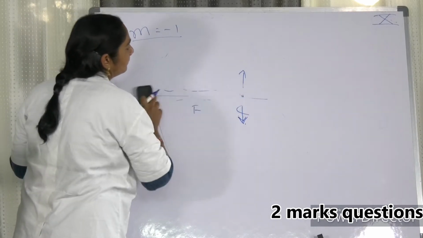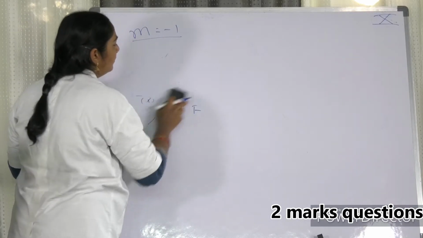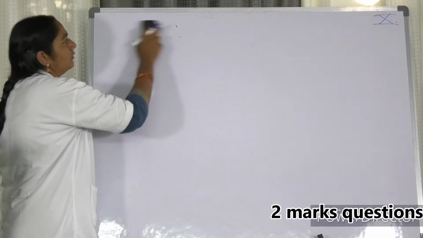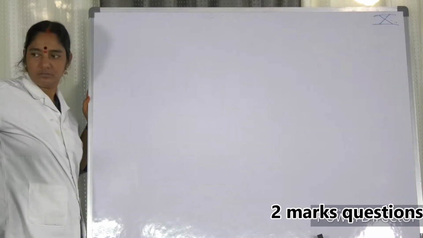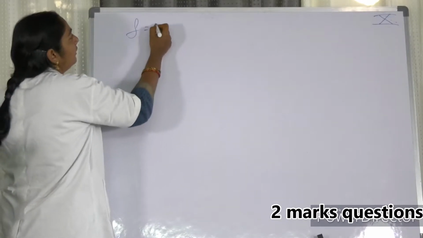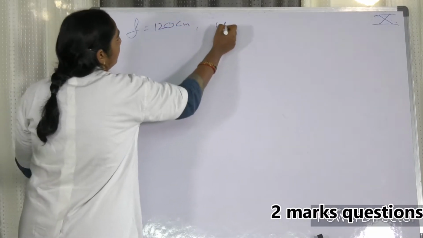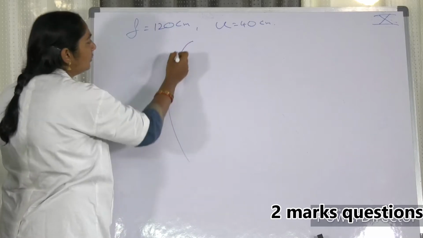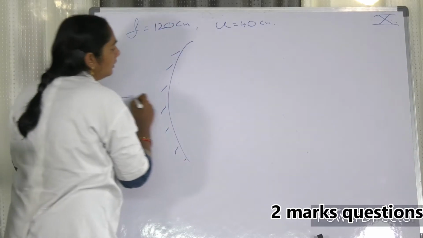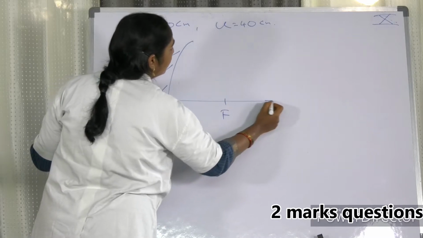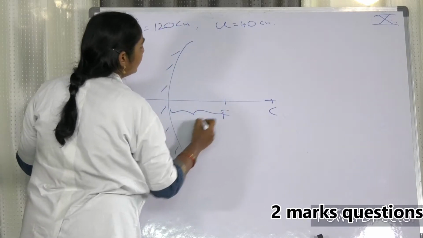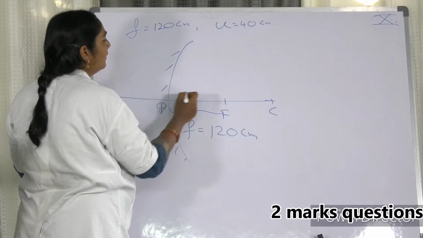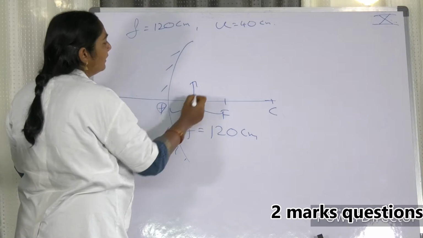Next question. Second question. Focal length of a huge concave mirror is 120 centimeters. A man is standing in front of it at a distance of 40 centimeters. What are the characteristics of his image in that mirror? This is a simple case already known to you. The focal length is given as 120 centimeters and the man is standing at 40 centimeters.